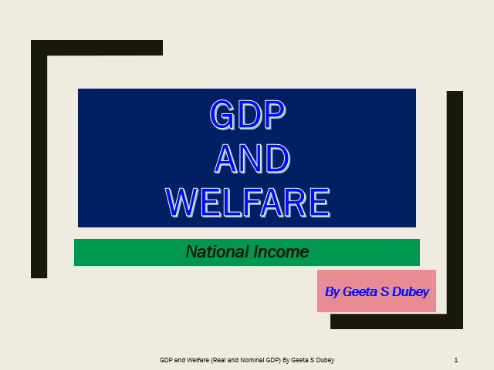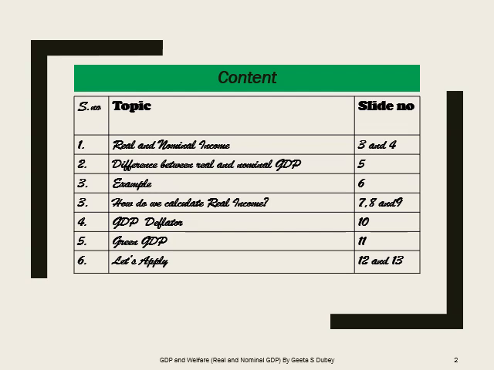They are a part of the chapter GDP and welfare, which is also an extension of the national income unit. In today's class, we will deal with terms like real income, nominal income, the difference between the two, how we calculate real GDP, GDP deflator, green GDP, and how they help us in relating to economic growth.